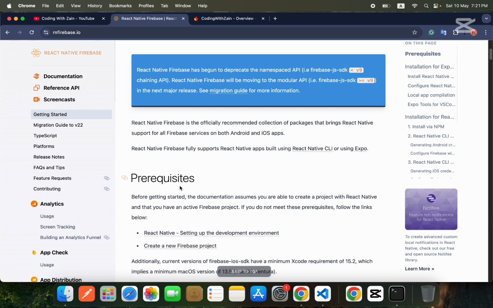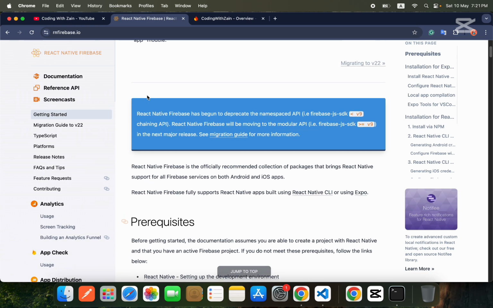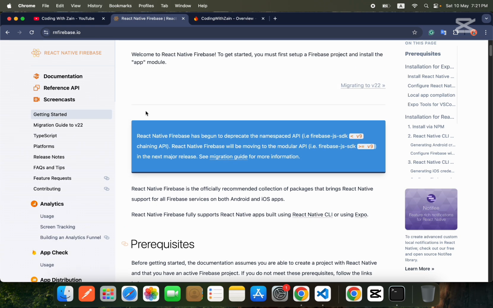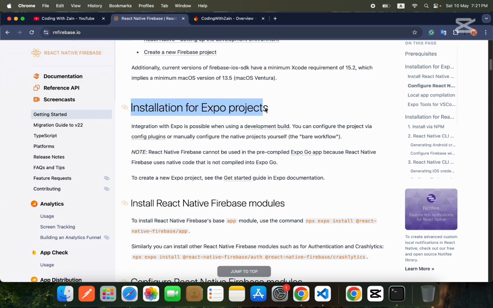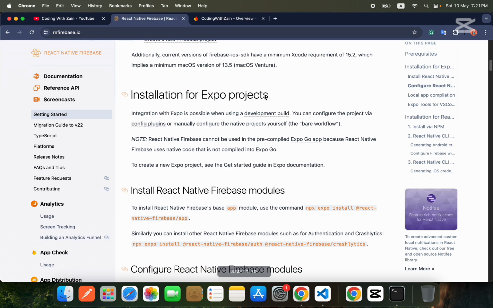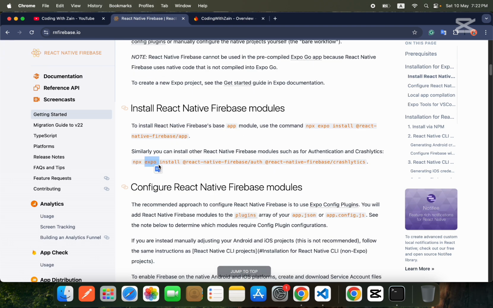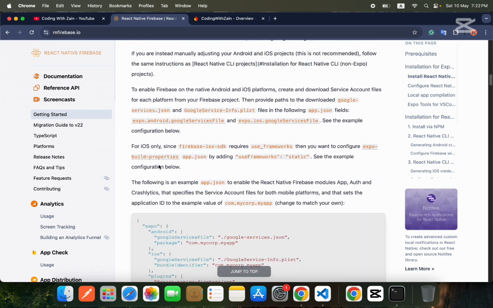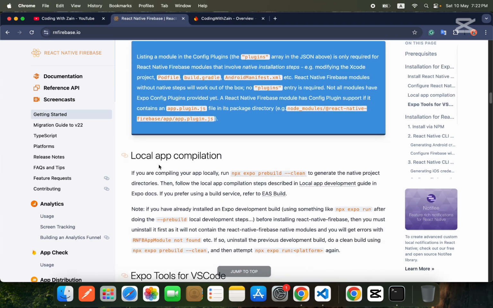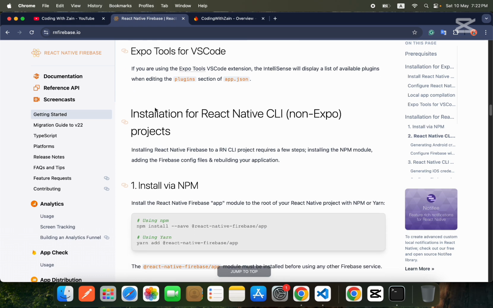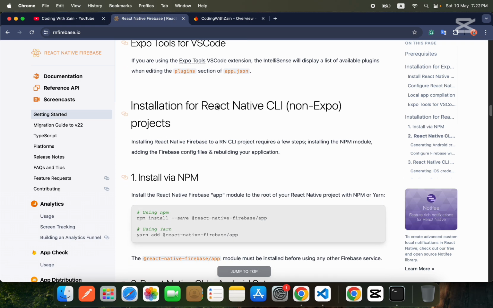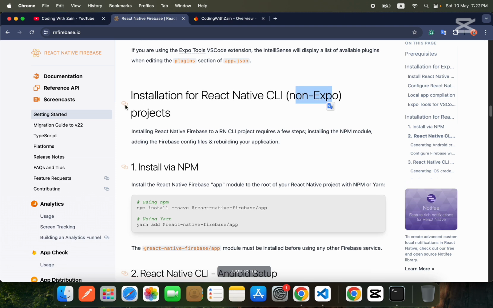Now first of all, we will read the documentation. Guys, this is the installation for Expo project. We are not using Expo, we will skip this. This is also for Expo, we don't need Expo, so we will go more down over here. This is also for Expo, and this is for CLI, React Native CLI non-Expo. So we will follow the guidance after this heading.